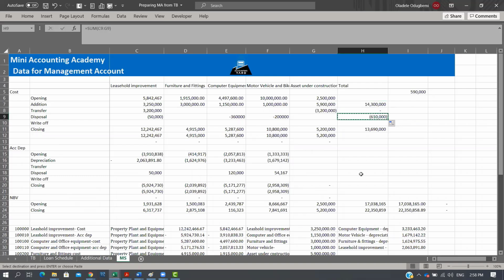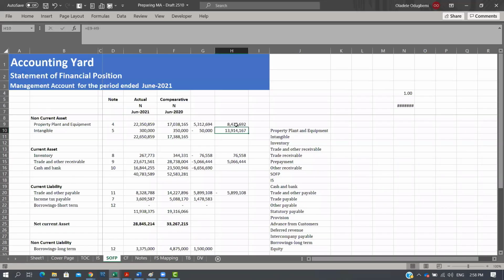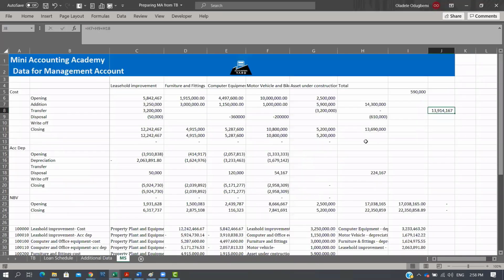So let me copy this and come all the way to the bottom, right? If I add all these three together, 13,090 plus 610 plus 224, you see 13,914. Can you see that explains 13,914? So you cannot just use the movement and arrive at the figure. Your movement schedule in PPE already explains that.